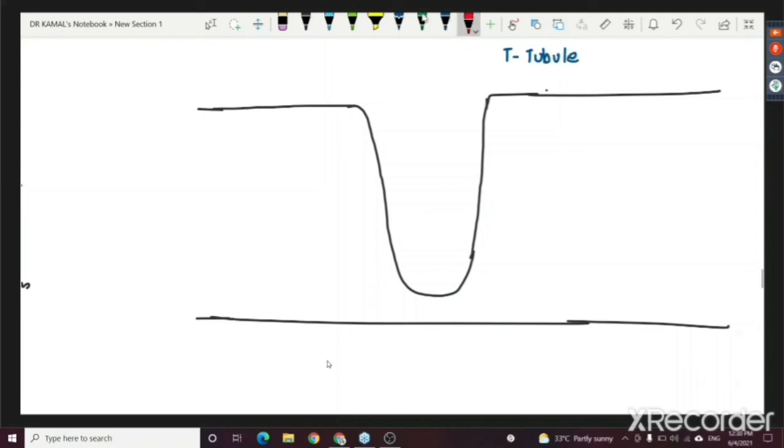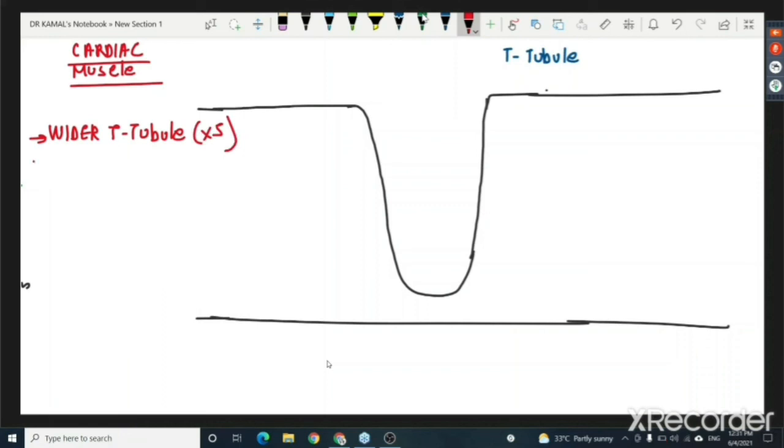So what is the first differentiating feature of the cardiac muscle? The first differentiating feature from the skeletal muscle is that it has a wider T tubule. Wider T tubule means almost 5 times the width. Some books say 25 times volume, but even if you don't want to remember this 5 and 25, just forget it. Don't worry. Just remember it has a wider T tubule.